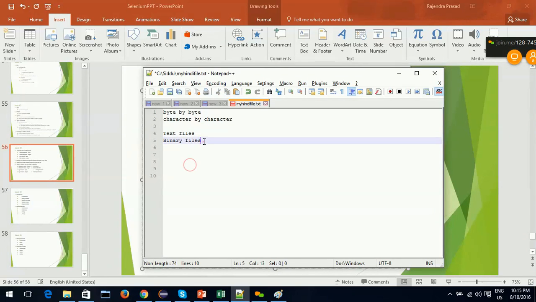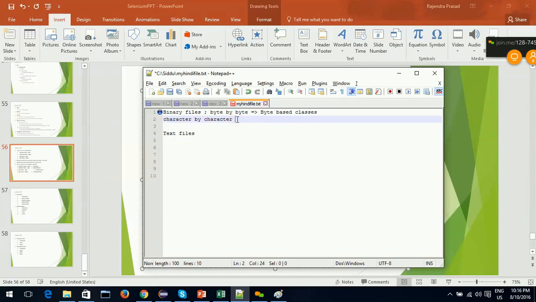So when you are dealing with binary files, you go for byte by byte, byte based classes. The other is character by character.